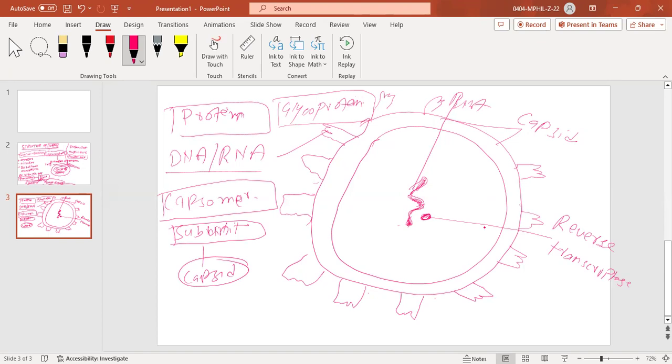Now another important thing: the cell structures involved in protein synthesis, as we have discussed in many places and many topics, that the structures which are present inside are actually assisting one another to synthesize the protein, right?